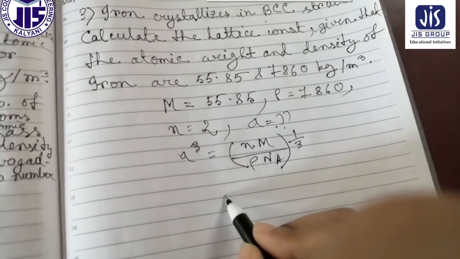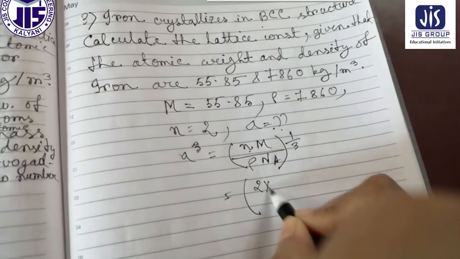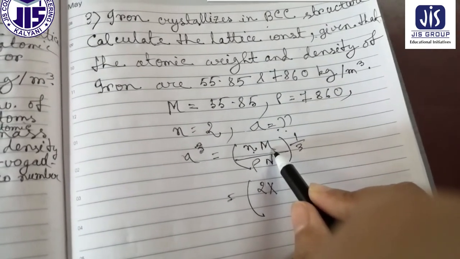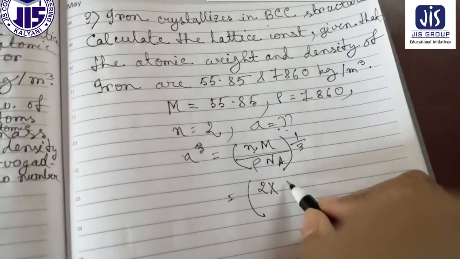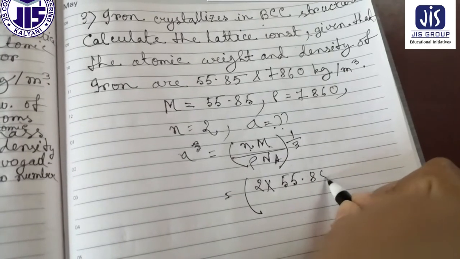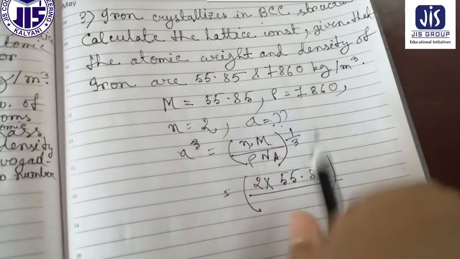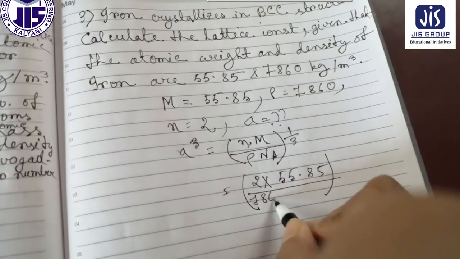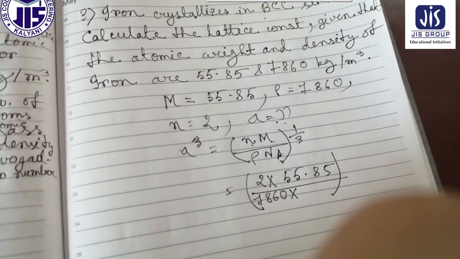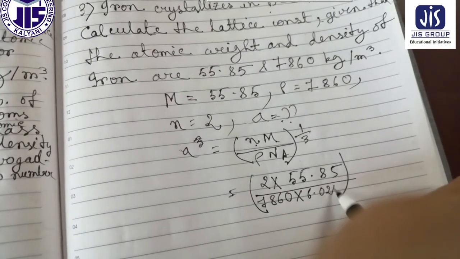Okay. So if we put here small n equal to the number of atoms, that is 2. If we put the expression of the capital M, which is nothing but 55.85, divided by the value of the rho, 7860, and the value of the Avogadro constant is 6 into 10 to the power 26.